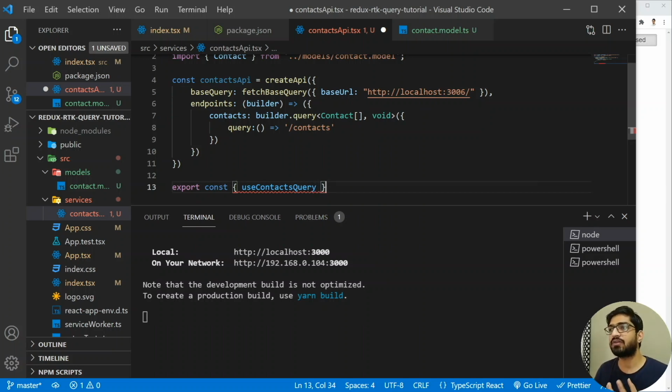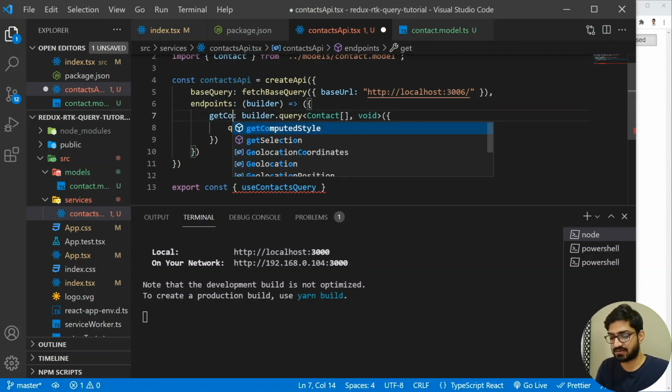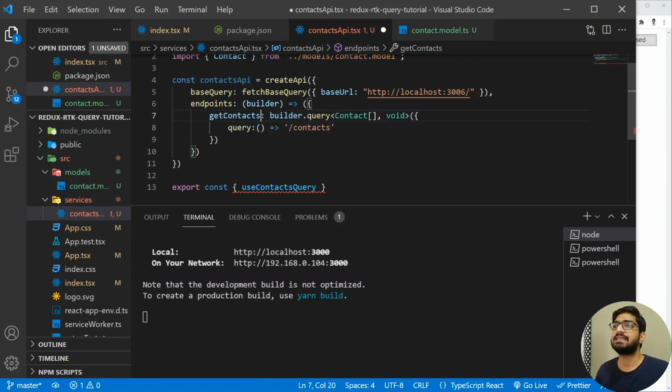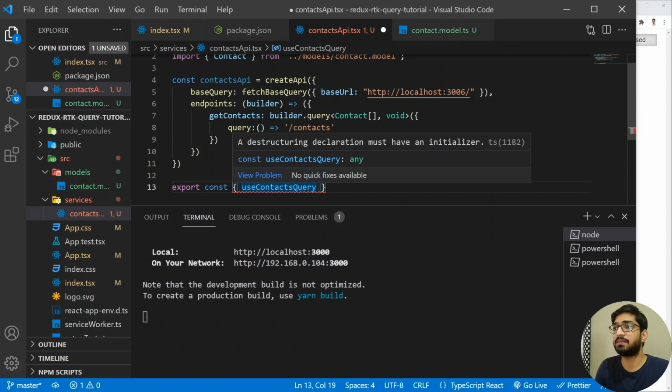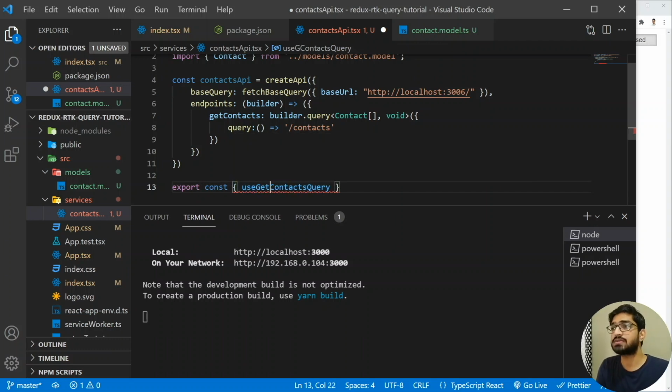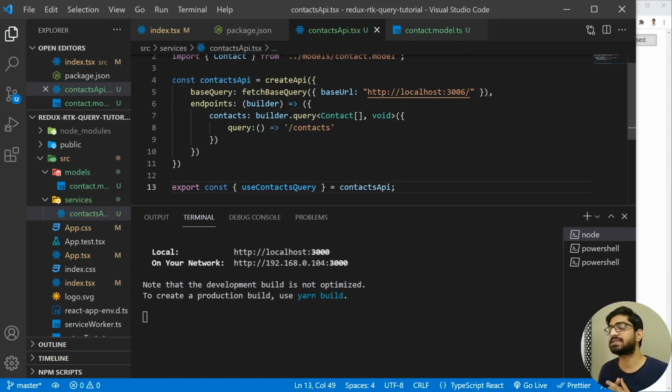And how do we know what the name of the hook will be? You have defined here contacts. So instead of contacts, if you define here getContacts, then in that case, the name of the hook will become useGetContactsQuery. All right, so let's roll back this. And this hook is going to be exposed from the contactsApi. I will save it, and we don't see any errors.